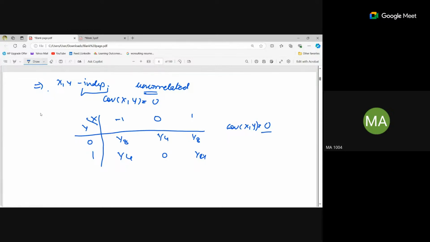Now, if we have to find out the dependency, we know that if x and y are independent, the expectation of x into y is expectation of x and expectation of y.